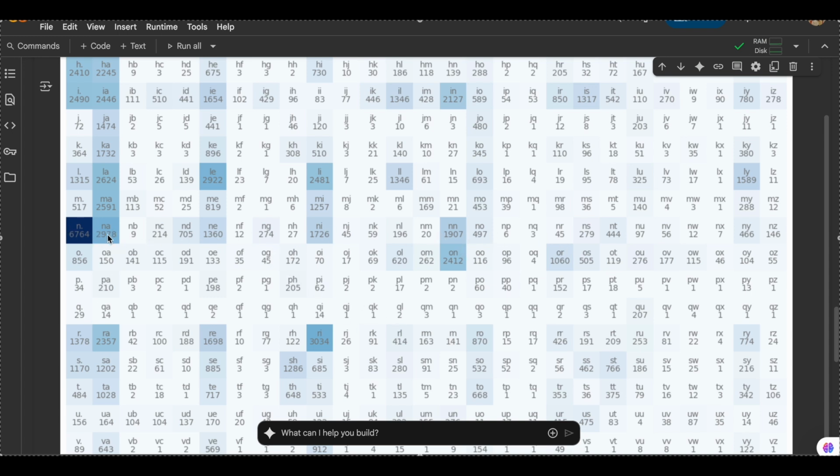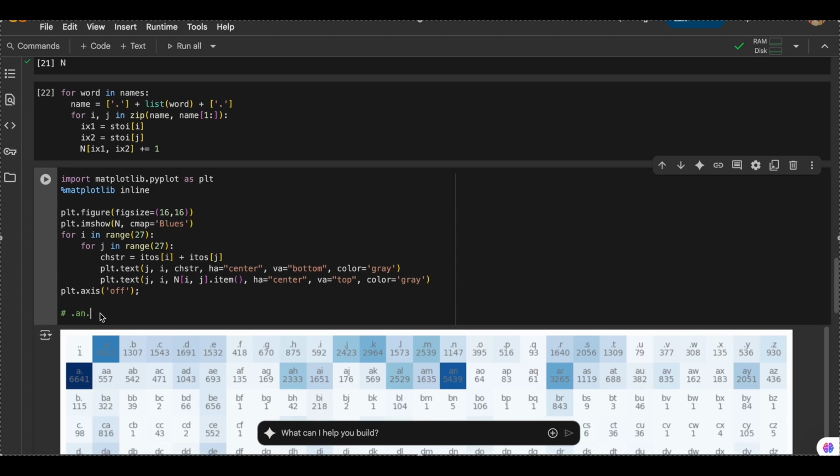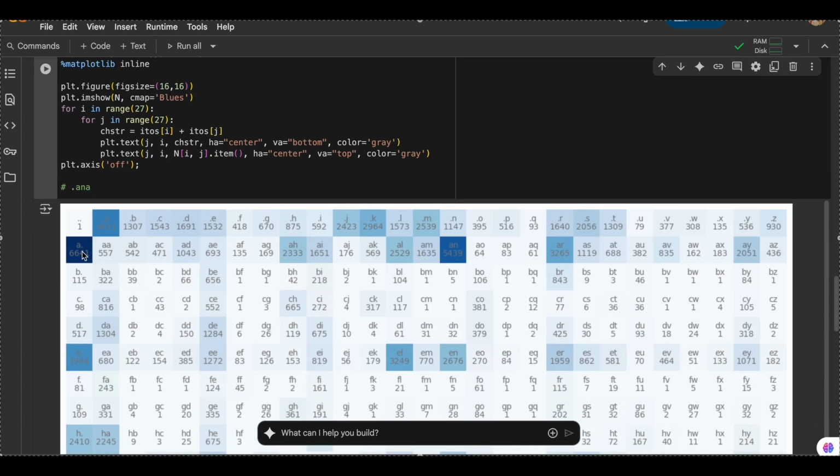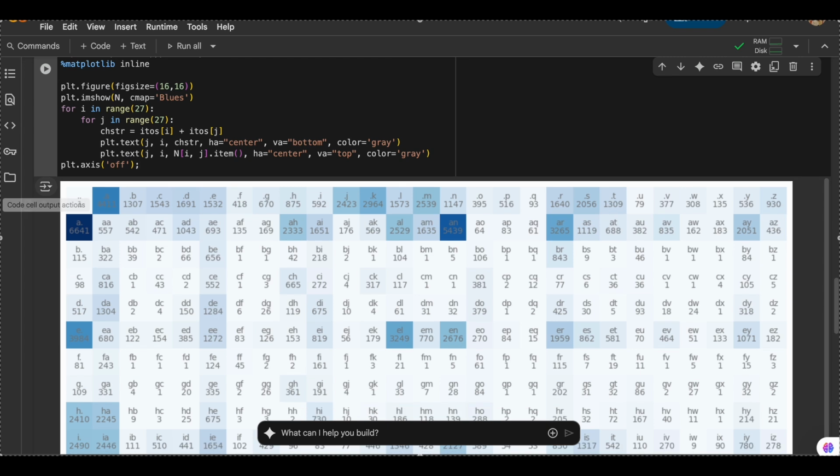A is again a higher frequency bigram, so A and A, and then we would have gotten again the highest frequency, A. So Anna. Now this name does make sense, but you get my point, right? We had to make three exceptions just to generate one name. And this wouldn't have been possible with a normal program, with if-else statements or a for loop, if we had to choose the highest occurring frequency bigram every time.